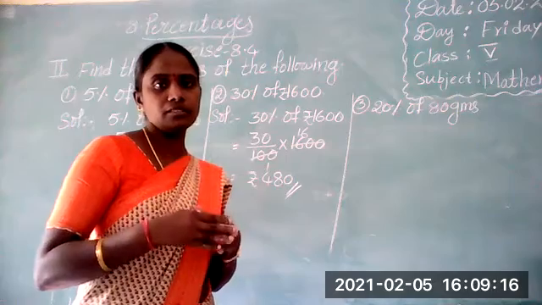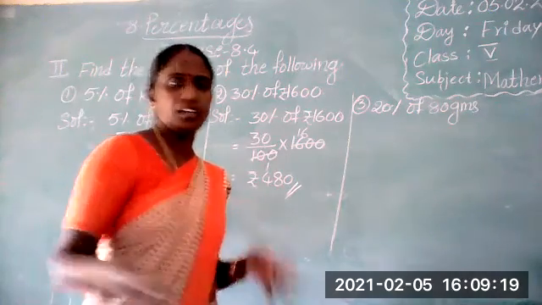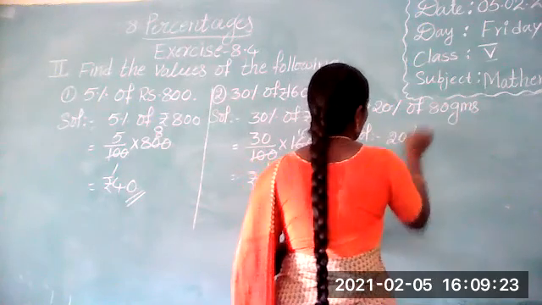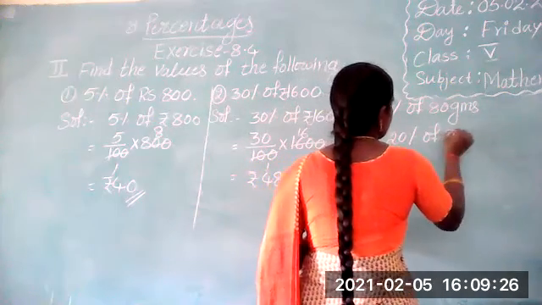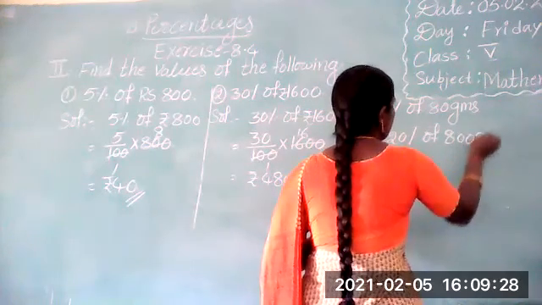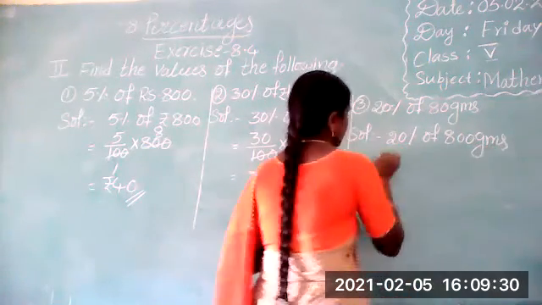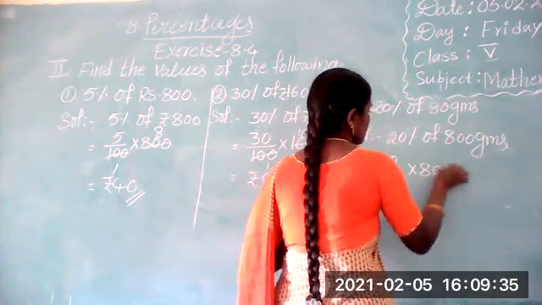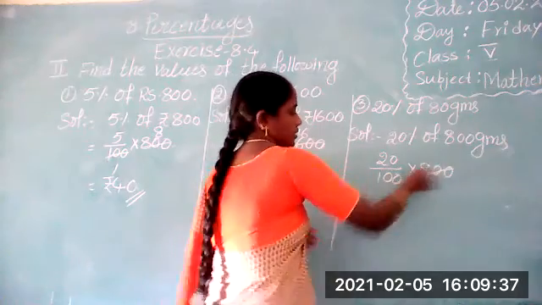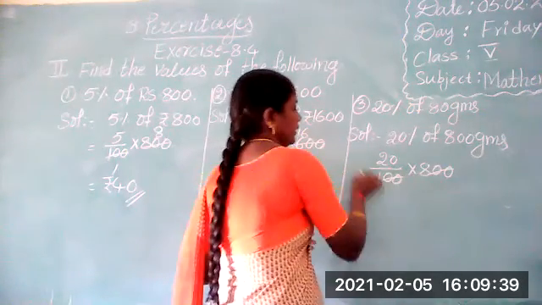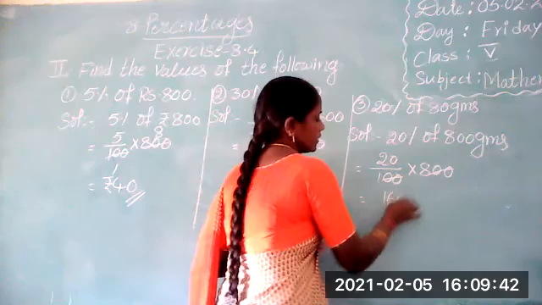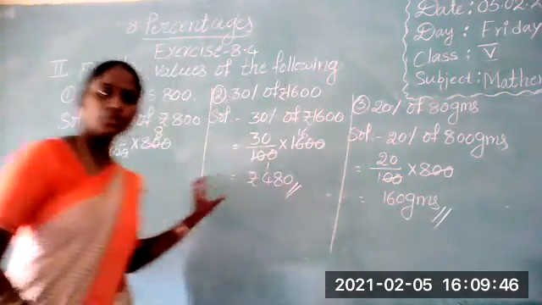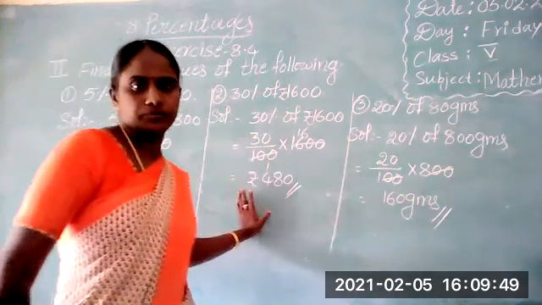How can we write it in fraction form? 20 by 100 into 80. 2 zeros cancel. 2 eights are 16, so 16 grams. Okay. From these problems, if you have any doubt, ask.